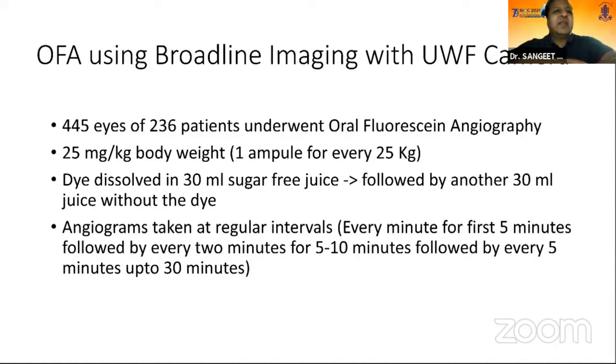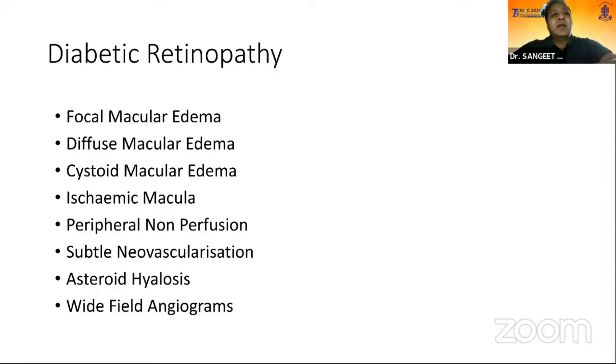What we did was we used 25 milligrams per kilogram body weight of fluorescein, dissolved in 30 milliliters of sugar-free juice. The patient was asked to ingest it, followed by another 30 milliliters of juice without the dye. Then the angiograms were taken at regular intervals: every minute for the first 5 minutes, followed by every 2 minutes from 5 to 10 minutes, followed by every 5 minutes up to 30 minutes.